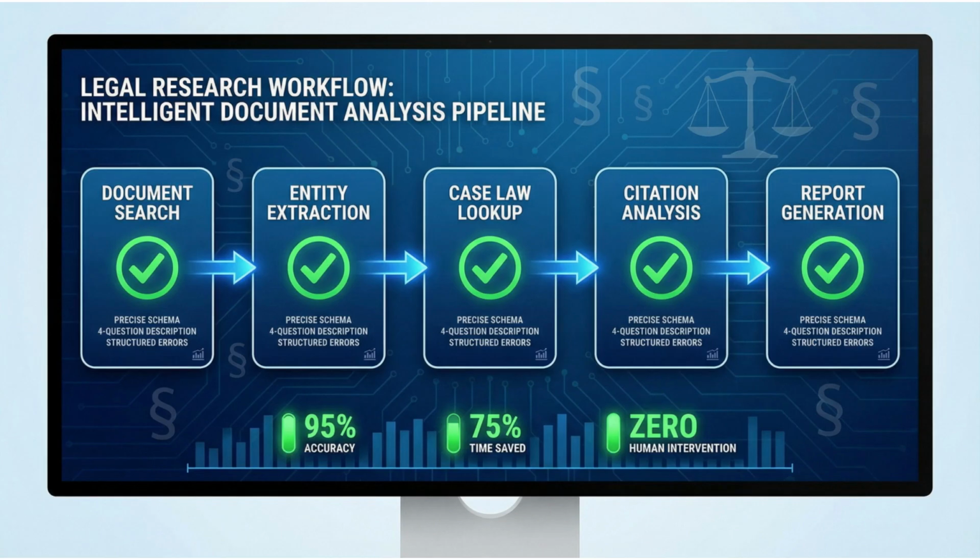Let's see successful implementation. A legal research firm built a tool ecosystem for their document analysis agents. Each tool has a precise schema with JSON validation. Descriptions answer all 4 questions: what, when, inputs, outputs. Structured errors guide the agent when things go wrong. Semantic search enables tool discovery from natural language queries. The result? Agents that handle complex legal research workflows without human intervention.